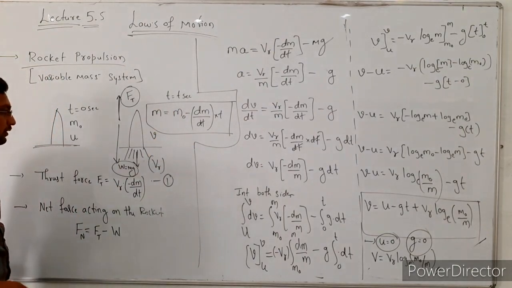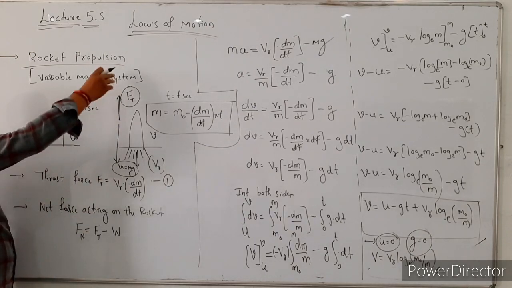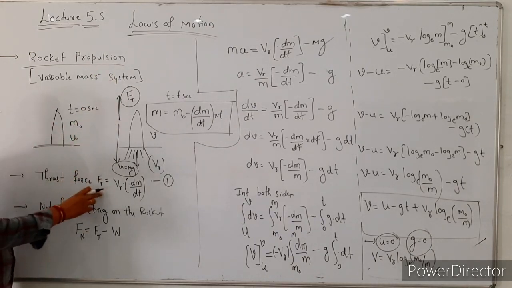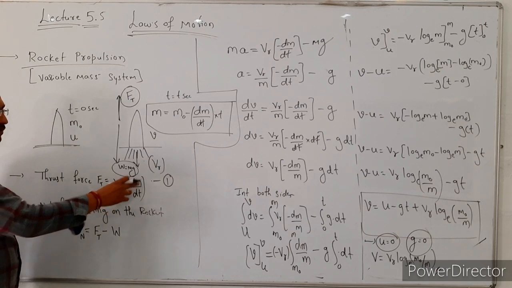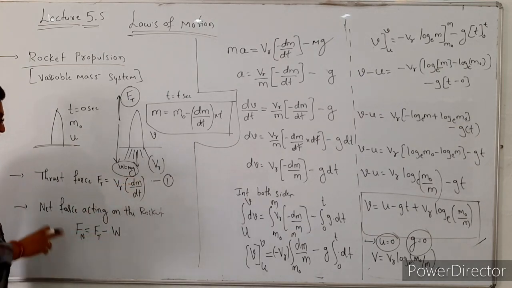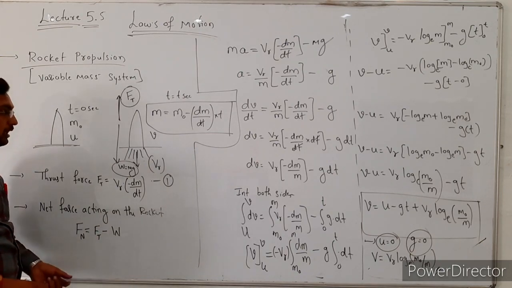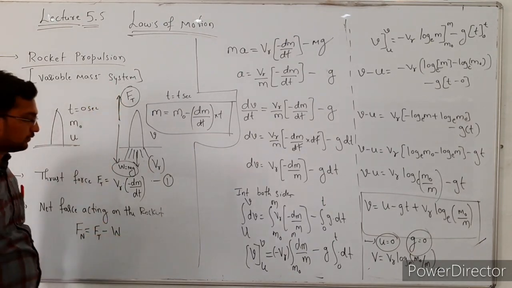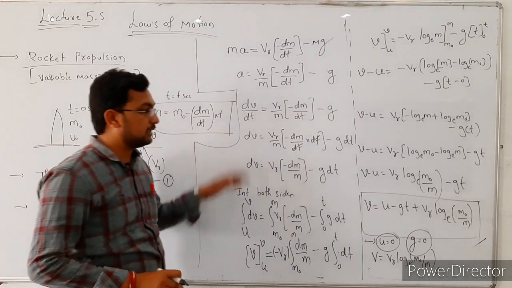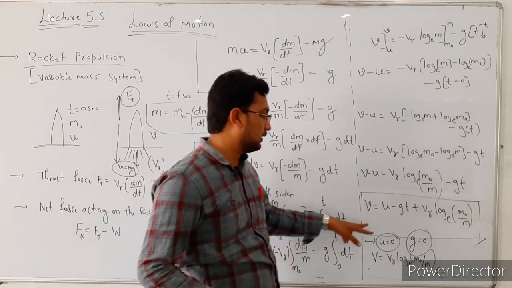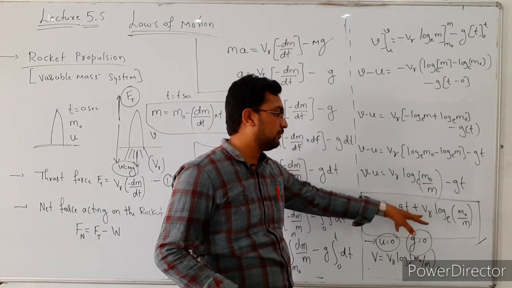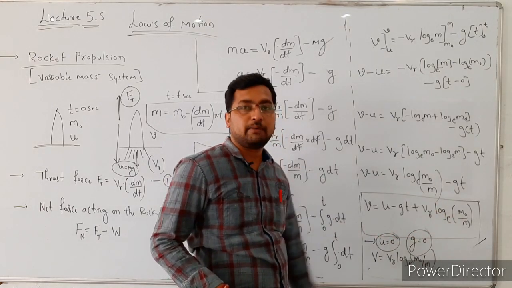After that, we find the upward force or the thrust force, so Ft is equal to Vr into minus dm by dt. Then the net force acting on the rocket is equal to Ft minus W, that is the upward force minus the weight of the rocket. Next, simplifying this, we get the final relation: v is equal to u minus gt plus Vr log base e m naught by m.